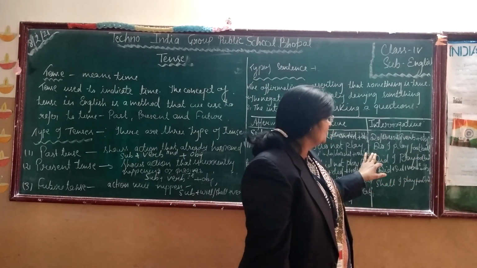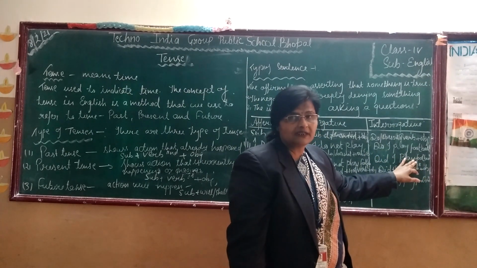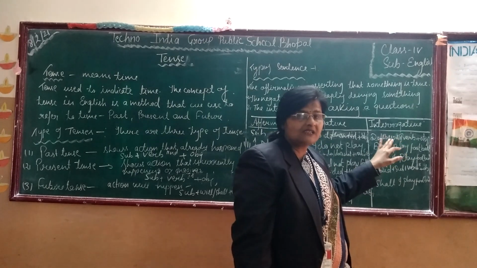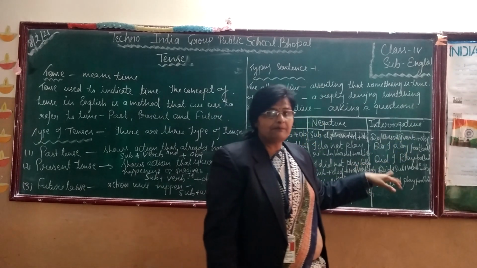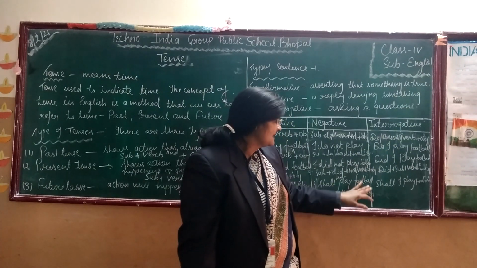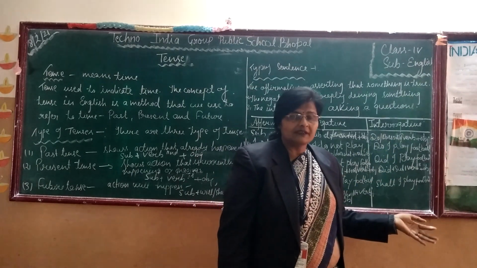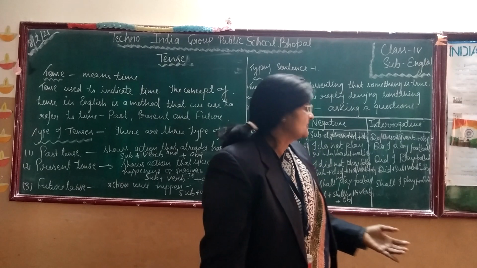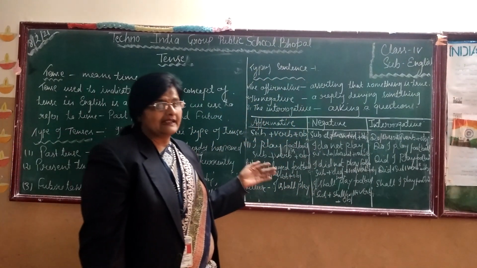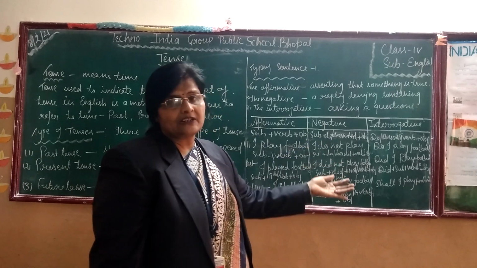Look here. Do I play football? क्या मैंने फुटबॉल खेला? The same sentence in the past tense: did I play football? And in the future tense: shall I play football? क्या मैं फुटबॉल खेलूंगा? So these are the three types of sentences: affirmative, negative, and interrogative.